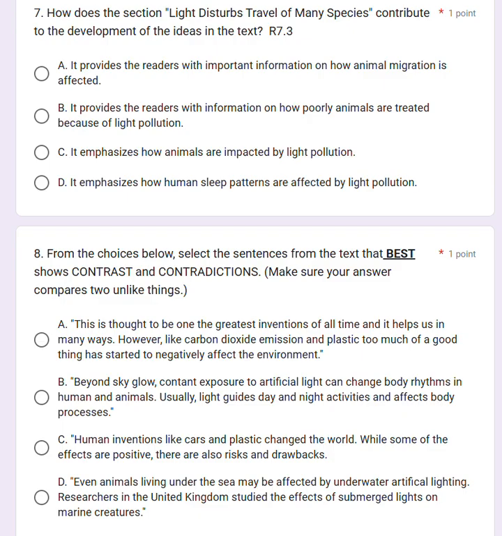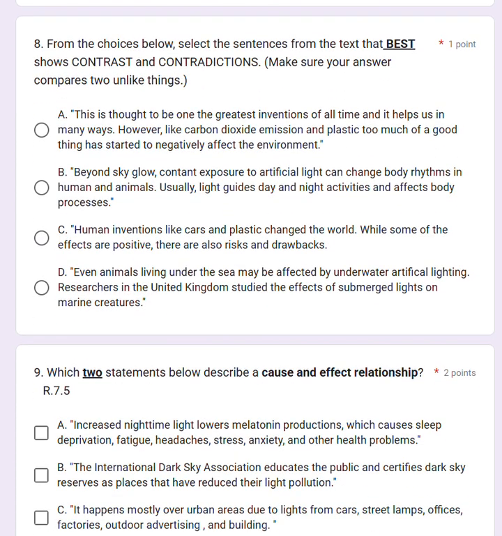Is it A, to provide the reader with important information on how animal migration is affected? B, to provide the reader with information on how poorly animals are treated because of light pollution? C, it emphasizes how animals are impacted by light pollution. Or D, it emphasizes how sleep patterns are affected by light pollution. Which one of these is talking about the whole section, not just a paragraph?